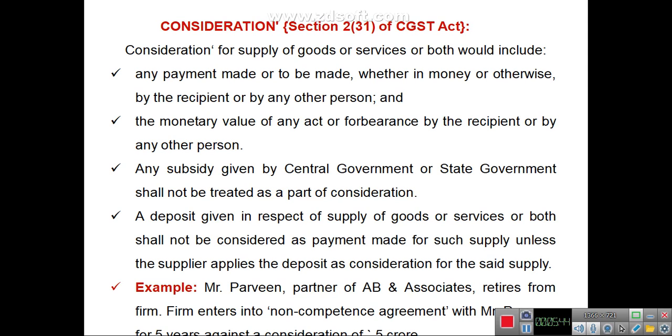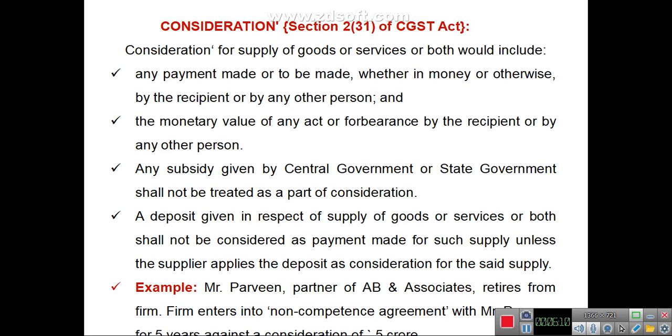Here, AB and Associates is paying 5 crore rupees to Mr. Praveen for not doing the same act for at least 5 years. So this is an amount paid for stopping Mr. Praveen from doing a particular act. That payment will also constitute a supply.